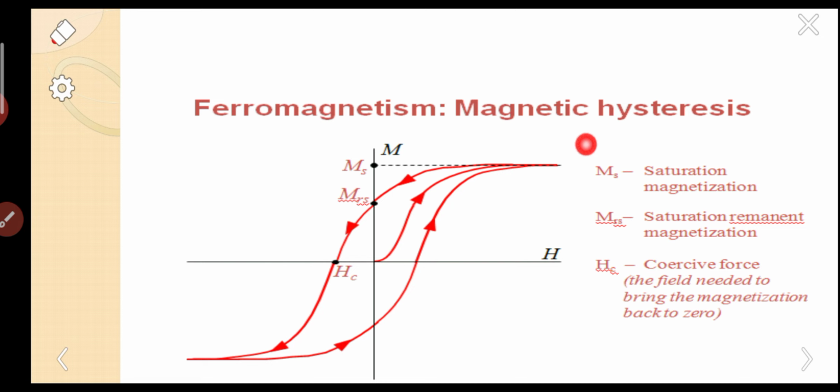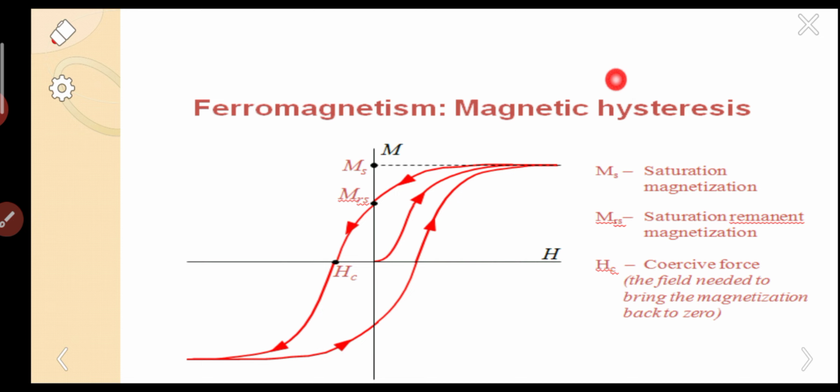There is some loss in the material. The material is not able to use 100% of the energy. Suppose we give 100% energy, it will use only 80%, and the 20% energy is lost. The loss generally appears as heat.